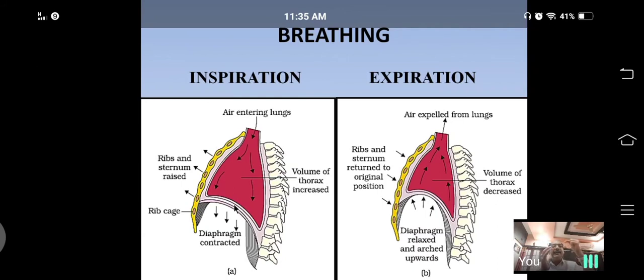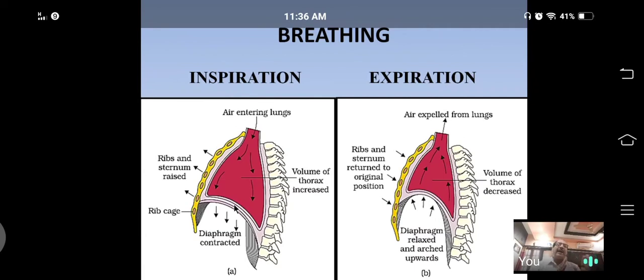The pulmonary pressure falls, means decreases. That's why suddenly air from the atmosphere rushes into the lungs by movement from an area of higher concentration to a region of lower concentration. Suddenly it enters. So this is called inspiration.